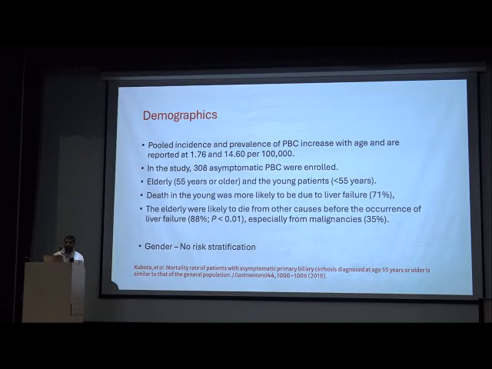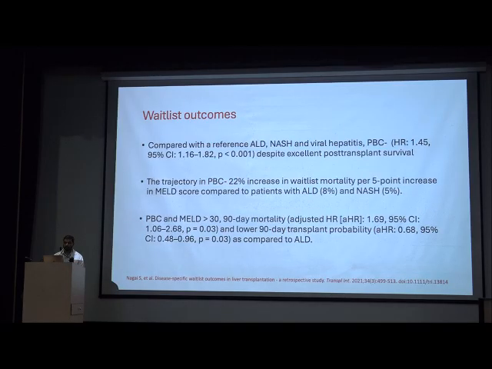In a study of 308 patients, elderly patients more than 55 years and young patients, they showed that younger patients were predominantly affected with PBC and carried higher mortality and decompensation, while older people died because of other causes apart from liver failure. In gender, there is no predisposition for males or females.